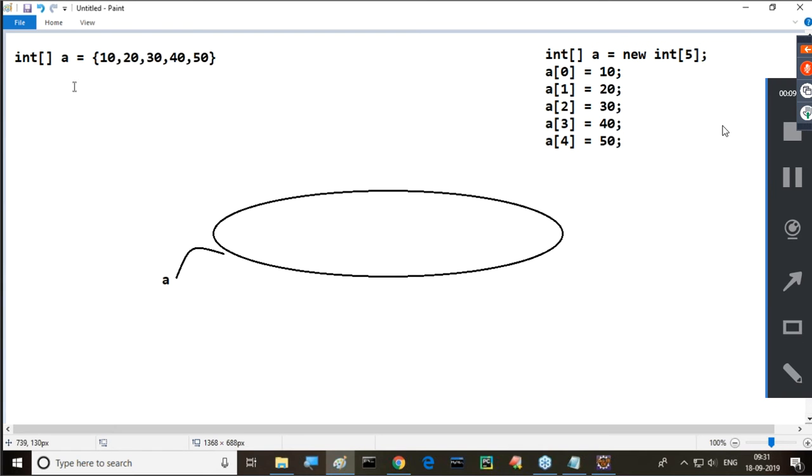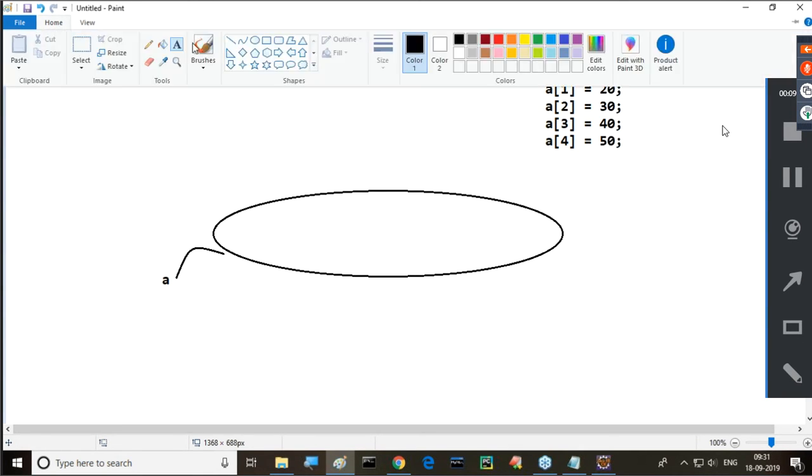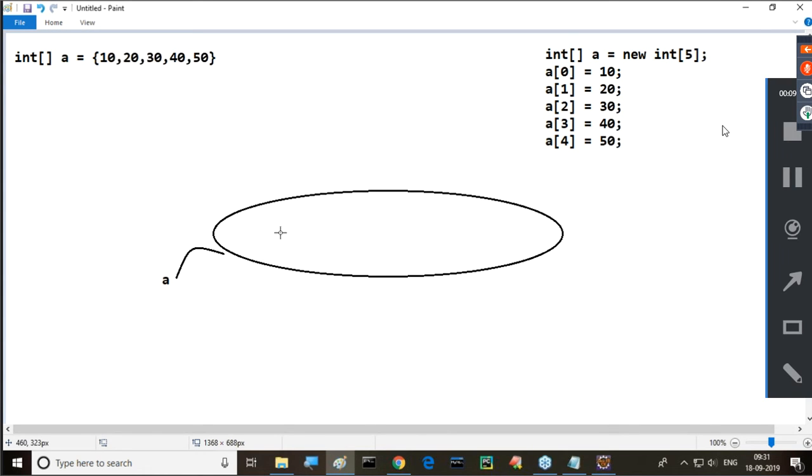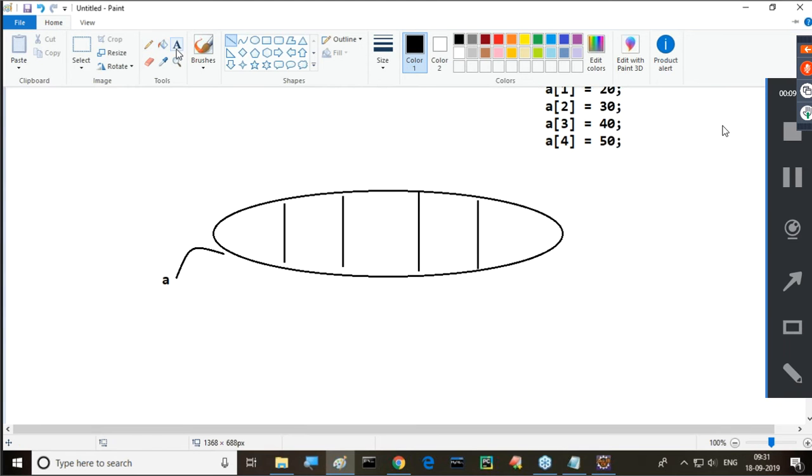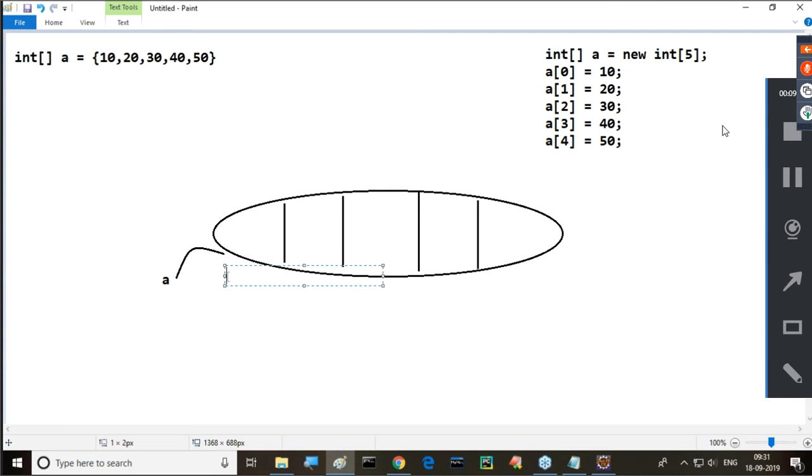In either of these situations, what happened? First of all, the array will be created. Inside this array, indexes are created. What is the length of the array? Actually, 5. It is able to accommodate 5 elements. This is one element, this is the second element, this is the third, and this is the fourth and fifth. 5 elements exist here. That's okay. Then whenever we are creating an array, index values are created. What are the index values?